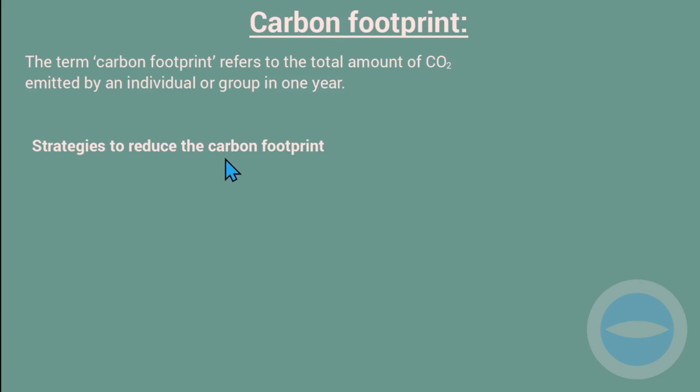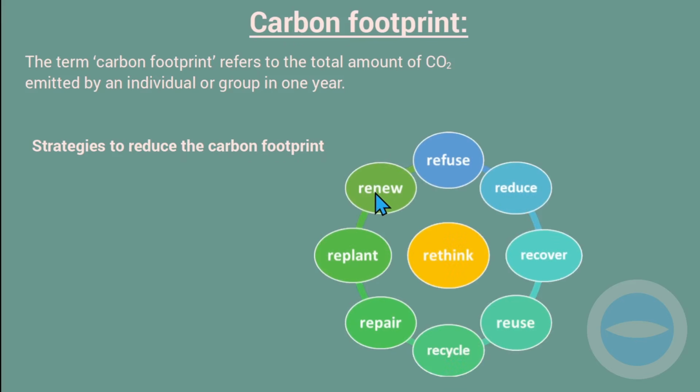You must remember, if the carbon footprint is more, there will be an enhancement of the greenhouse effect, and as the greenhouse effect is enhanced, it will cause global warming. So the level of carbon dioxide must be controlled. So how can we control the level of carbon dioxide?